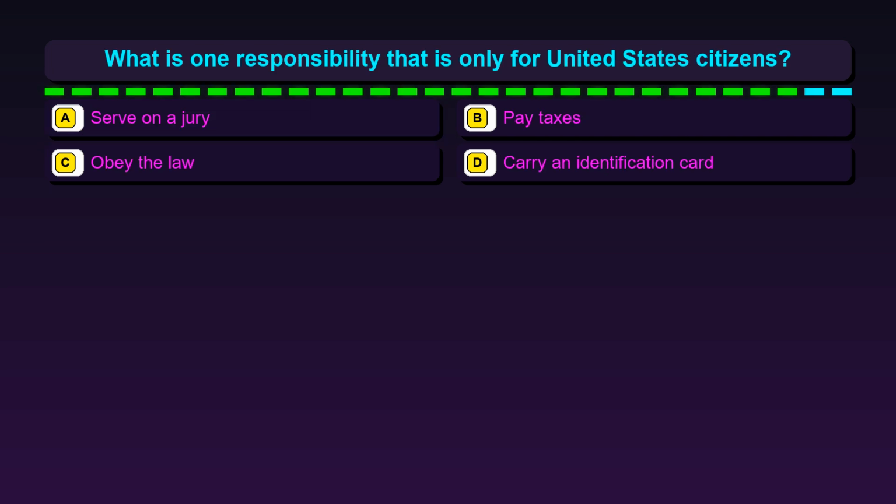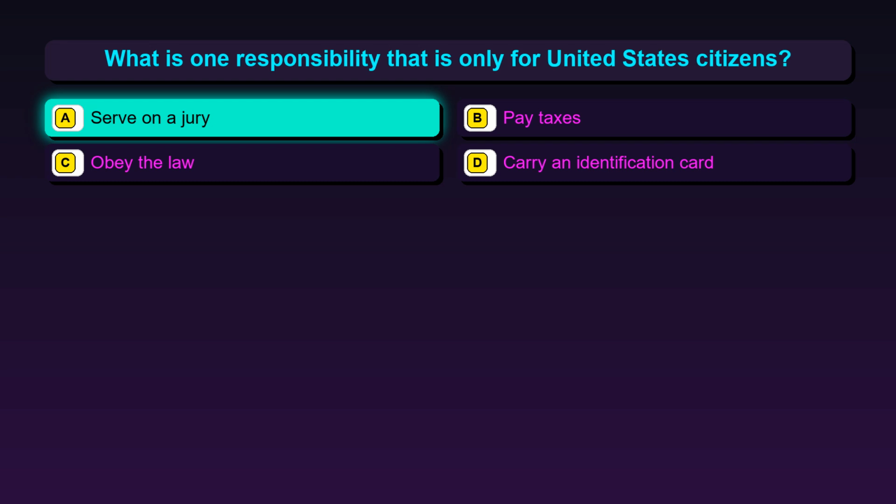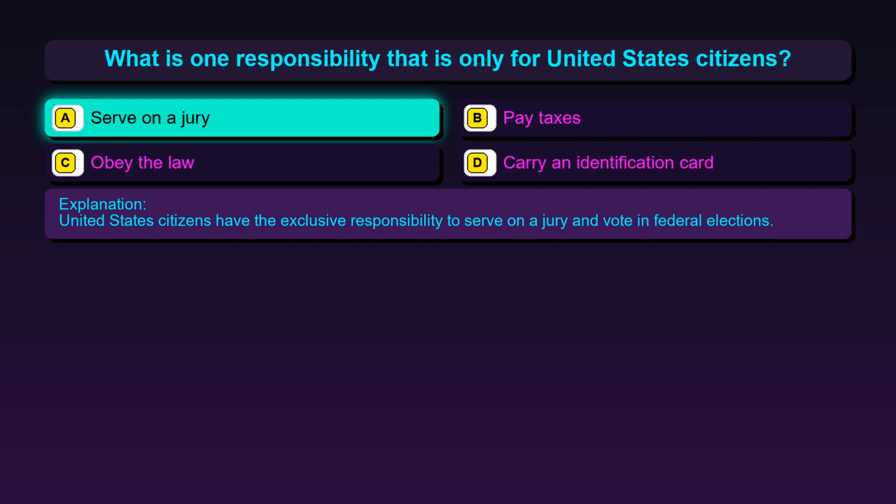Question 133. What is one responsibility that is only for United States citizens? Option A, serve on a jury. Option B, pay taxes. Option C, obey the law. Option D, carry an identification card. The correct answer is option A, serve on a jury. United States citizens have the exclusive responsibility to serve on a jury and vote in federal elections.